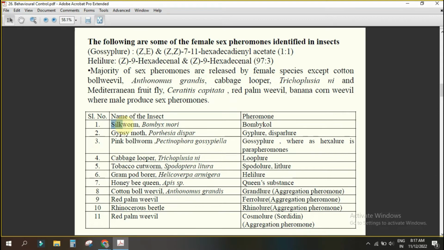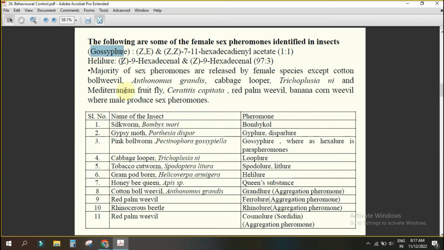One pheromone, one chemical. That is known as what? Bombykol. Understanding? Yes, sir. Scientists have given the names according to their interest. Gypsy moth: gyplure, disparlure. Pink bollworm, Pectinophora gossypiella: that is gossyplure.